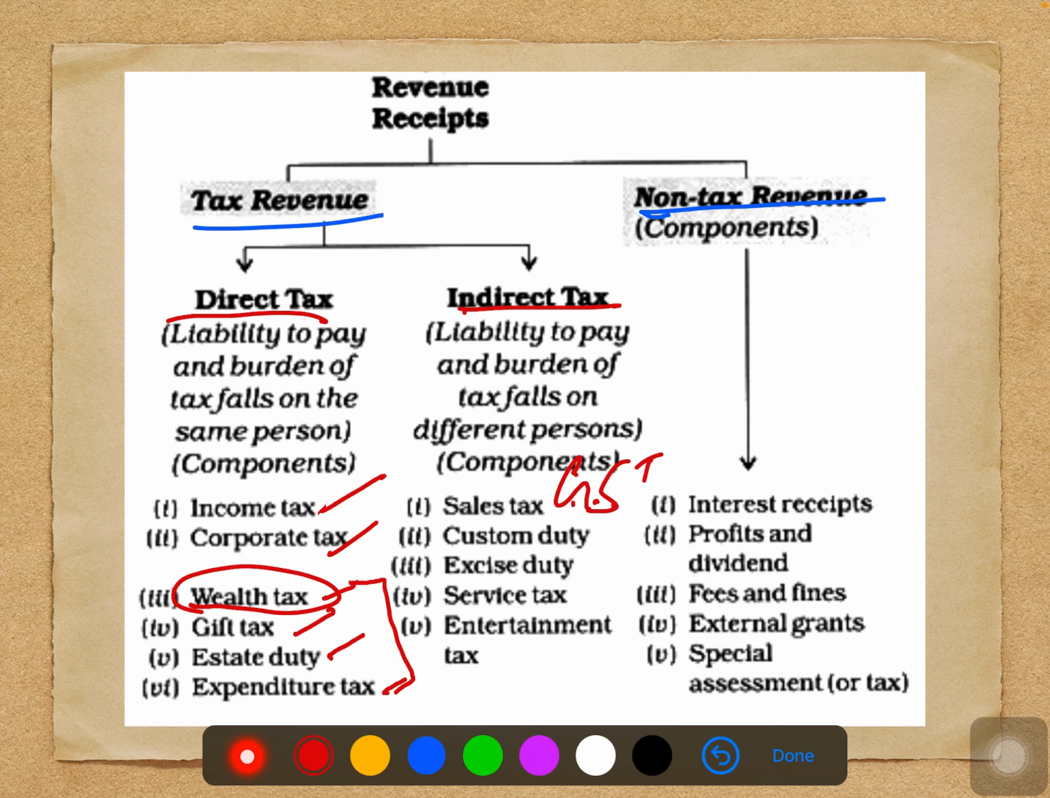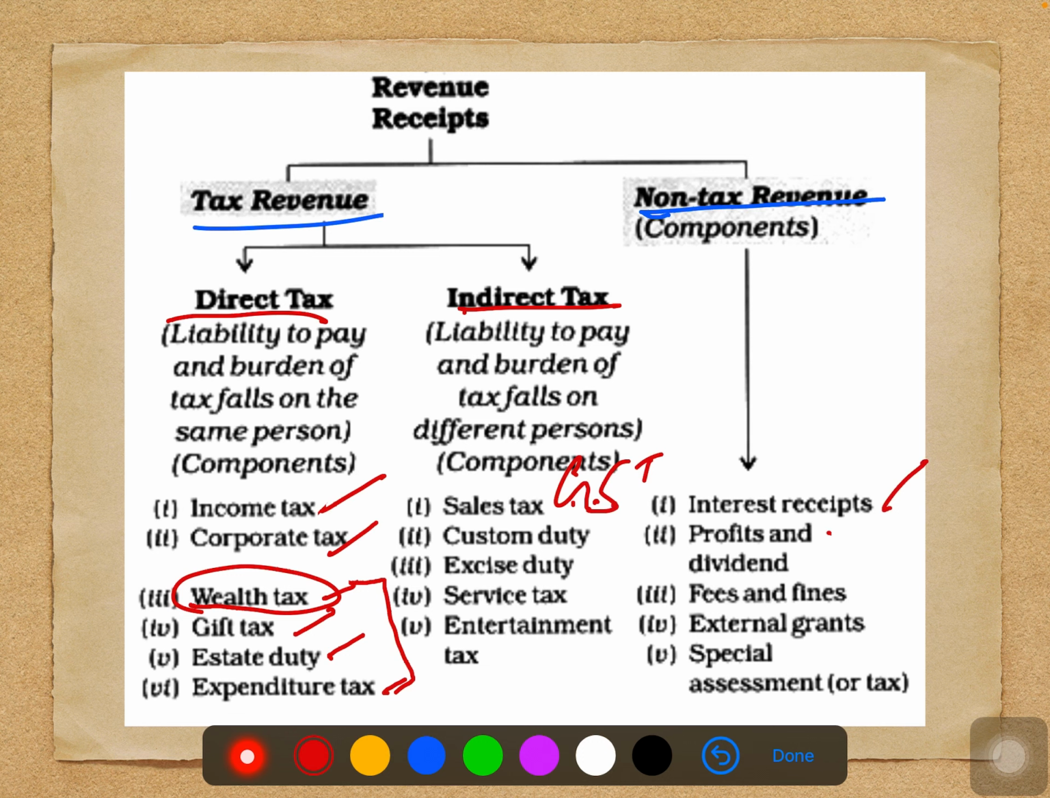On the other side, after the tax revenue, we have non-tax revenue. When it comes to non-tax revenue, first of all, interest receipts. If the central government has given any loans to anyone, the interest they are collecting also comes under non-tax revenue. Other than the tax, whatever revenue they are going to get comes under non-tax revenue.